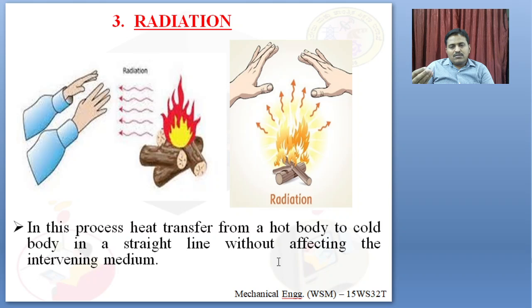Suppose you form a campfire. When you keep sticks and they catch fire, that heat will be transferred to your body, and heat flows from higher temperature to lower temperature. Here heat flows from one body to another body in a straight line without an intervening medium. In solids, heat flows in one direction without movement of the body, whereas in convection, the body will move. Whereas in radiation, without an intervening medium, the sun is a source of radiation that hits the body. It flows from the higher temperature body to the lower.